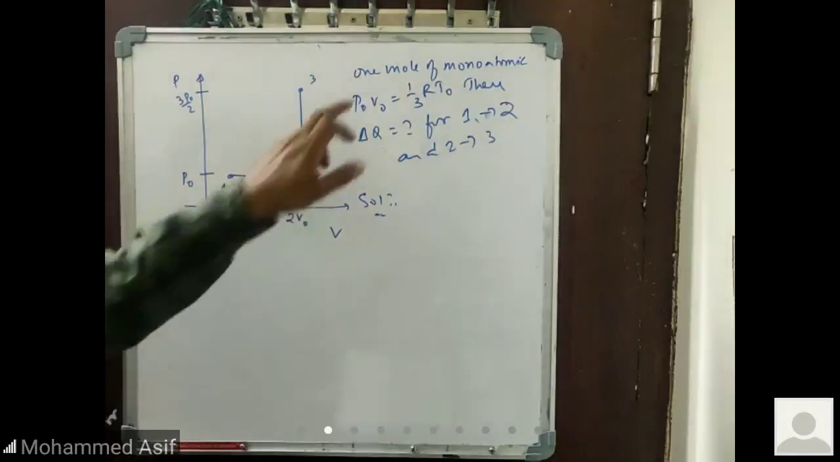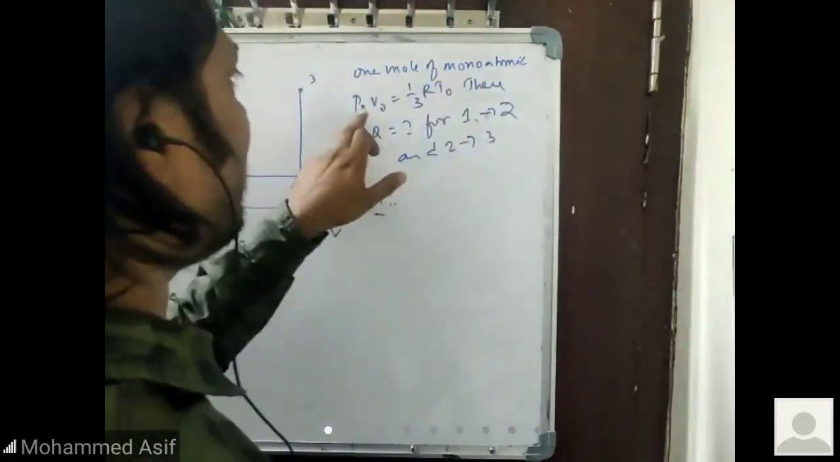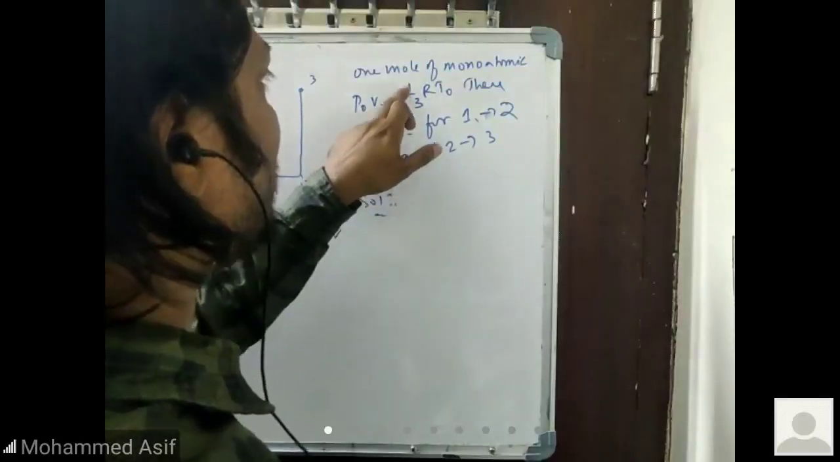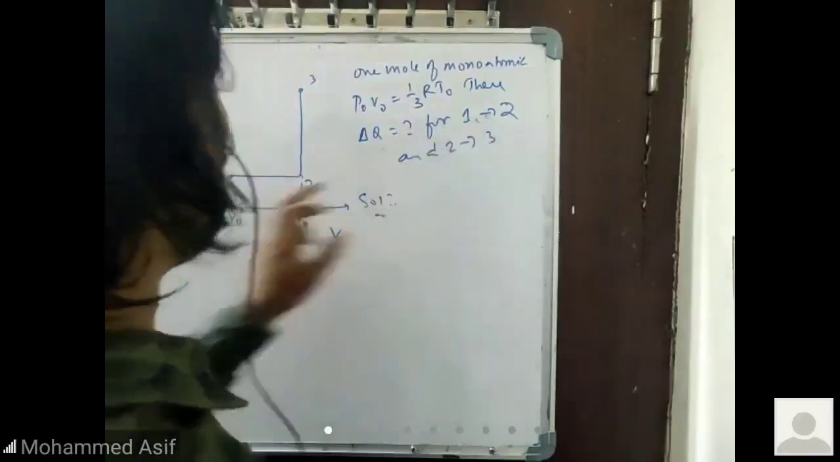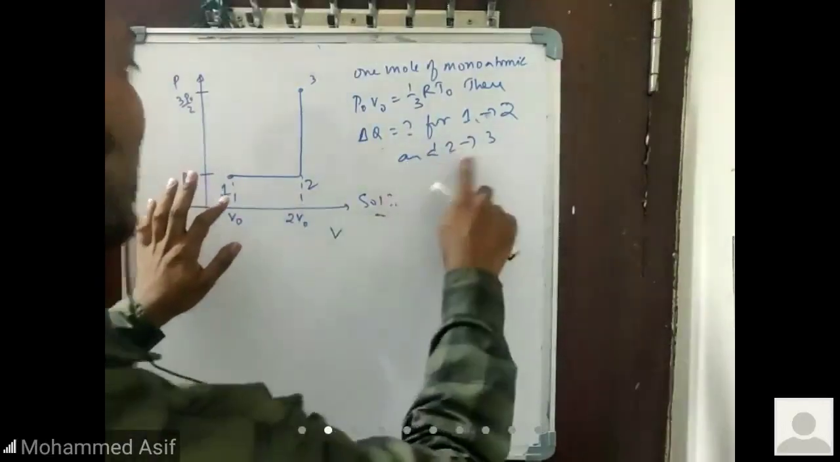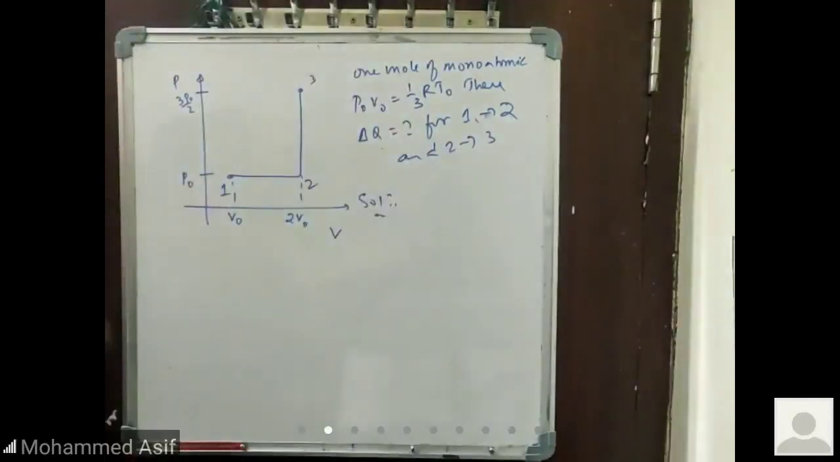What type of gas is given for me? 1 mole of monatomic gas is given, and given P naught V naught is equal to 1 by 3 times R into T naught. Then delta Q is how much for 1 to 2? From 1 to 2, what is the delta Q? And from 2 to 3, what is the delta Q?